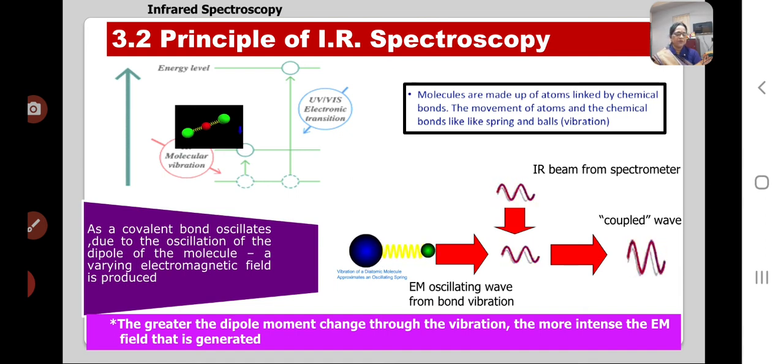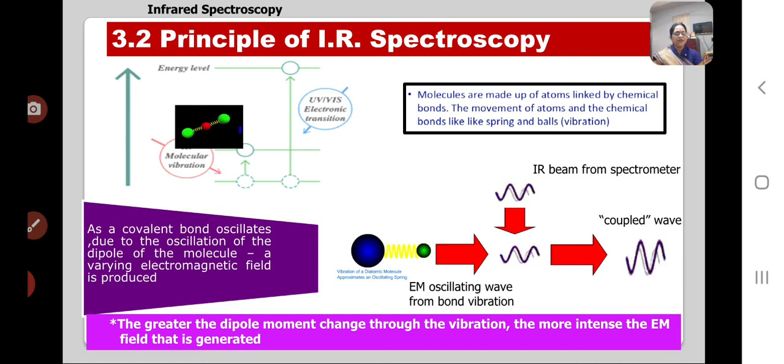The absorption of IR radiation involves the excitation of a molecule from a lower vibrational state to a higher vibrational state, and is quantized.